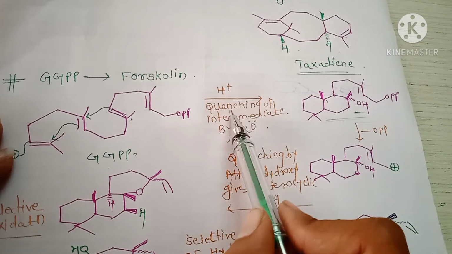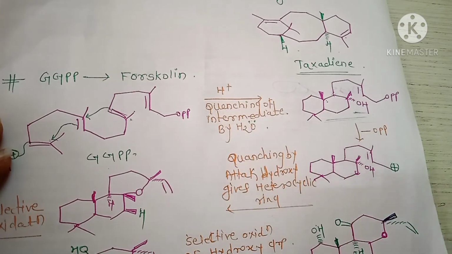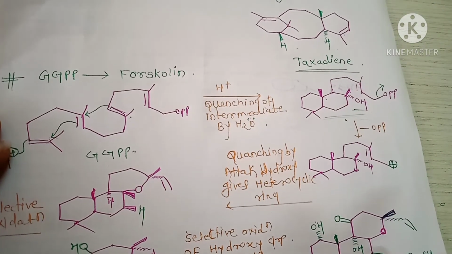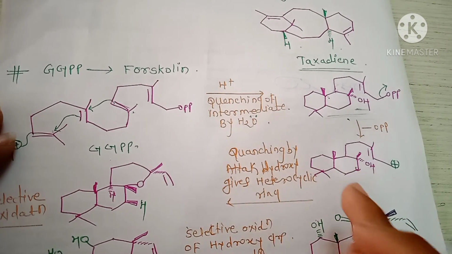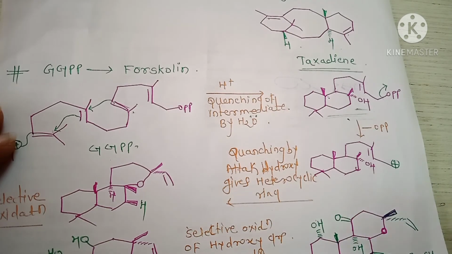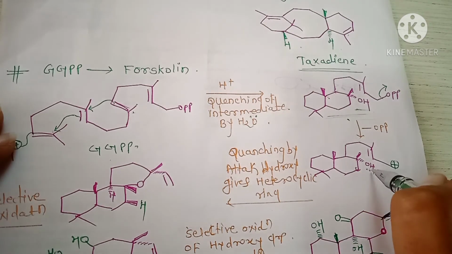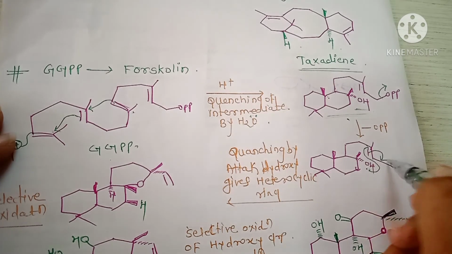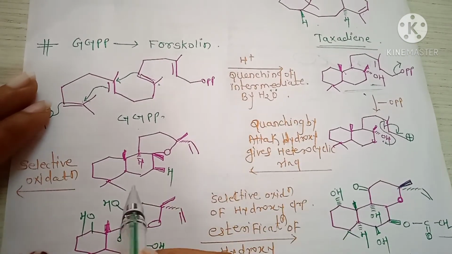Step first is the cyclization or quenching of intermediate by H2O and the formation of this structure. Next, the loss of OPP and the formation of an allylic carbocation. Next, the quenching by attack of hydroxy gives a heterocyclic ring. Okay, the lone pair of OH or hydroxide attacks here and this bond shifted here and stabilize the positive charge and will give the structure like this.